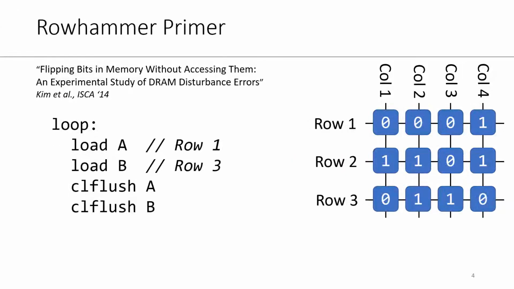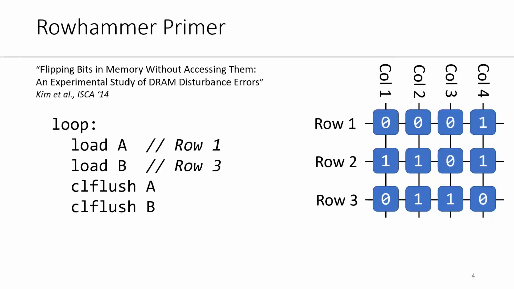Before going into details, let's have a short primer on Rowhammer. In 2014, a study of more than 100 DDR3 DIMMs coined the term DRAM disturbance errors. They show that aggressive DRAM accesses can cause bits to flip. On the left-hand side, we present a short instruction sequence that loads two addresses, A and B, and then flushes them from the cache. These 4 instructions are done in a loop millions of times.